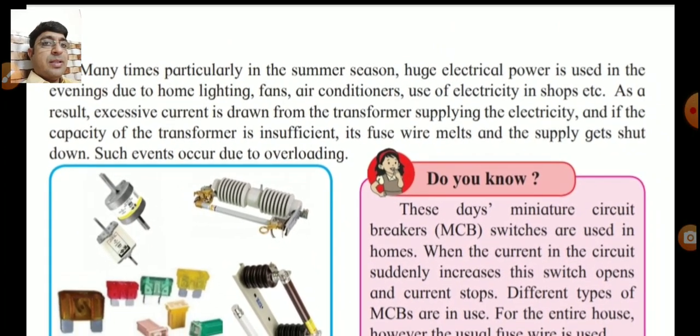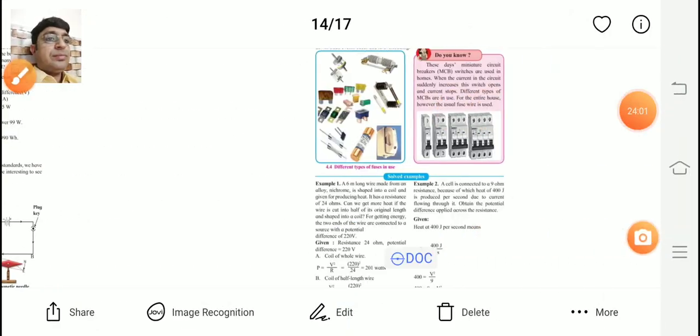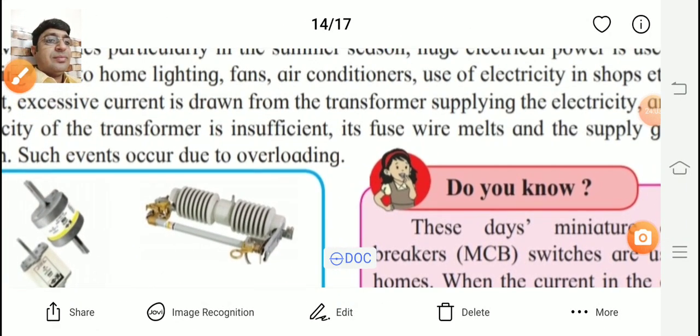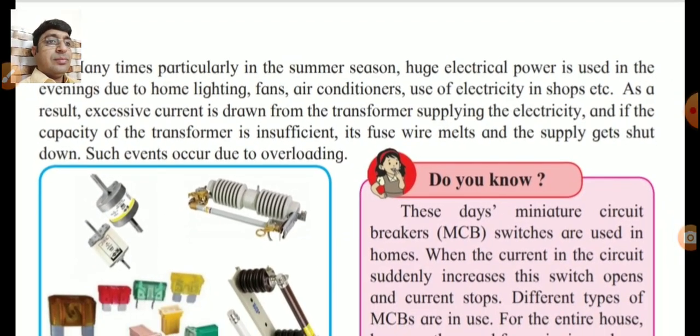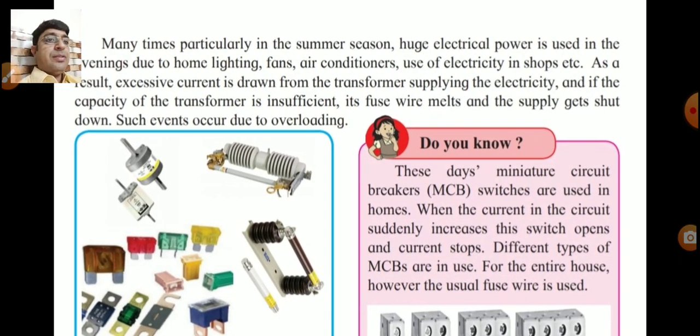Many times, particularly in the summer season, huge electrical power is used in the evening due to home lighting, fans, air conditioners, use of electricity in shops, etc.